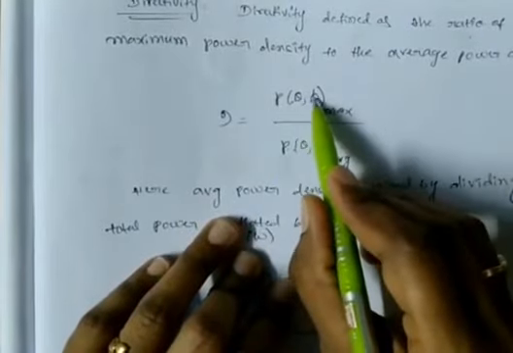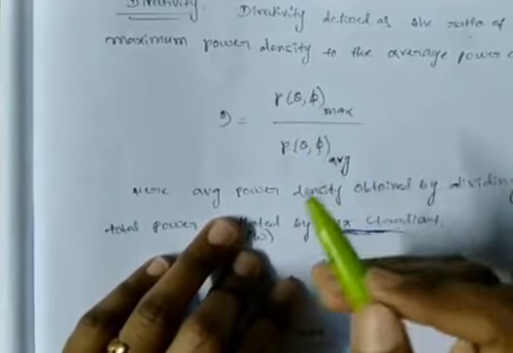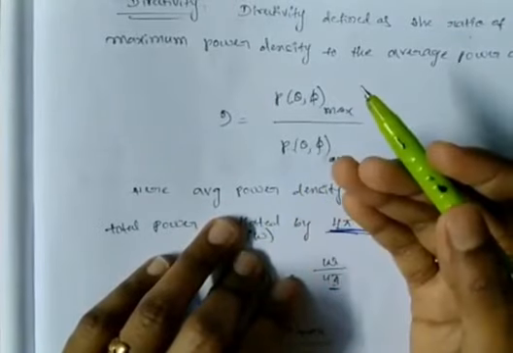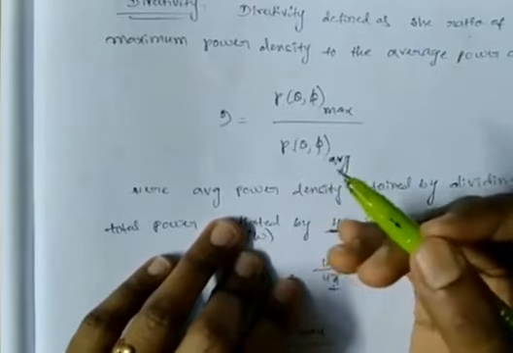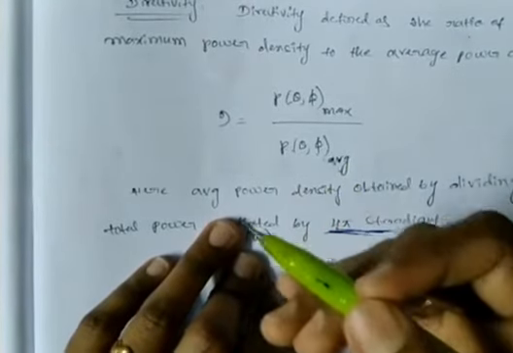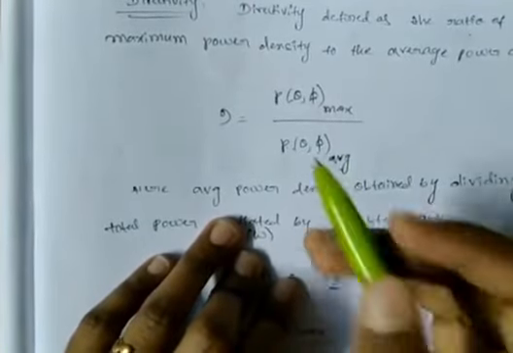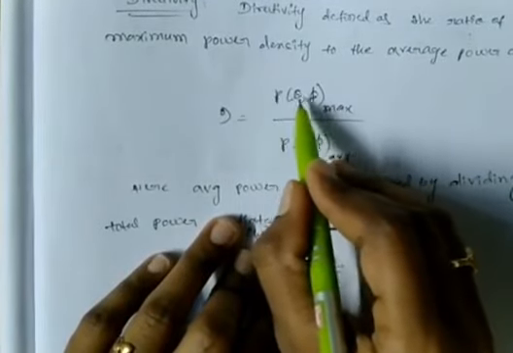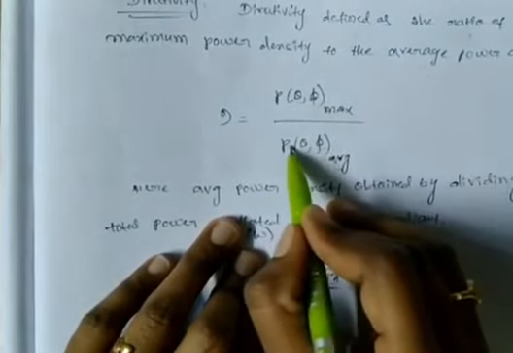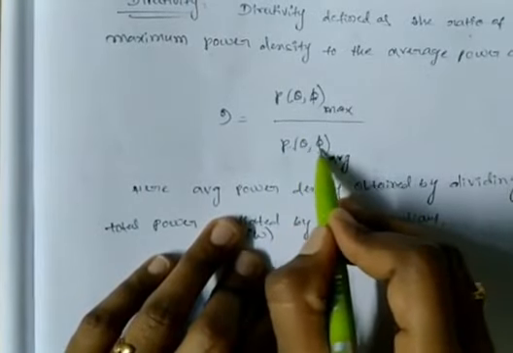Why am I taking theta comma phi? Because according to the spherical coordinate system only, we have to calculate all the antenna parameters. The spherical coordinate system contains theta and phi as angles. That's why here I am taking the power density in terms of theta comma phi, and this one is the average power density in terms of theta comma phi.